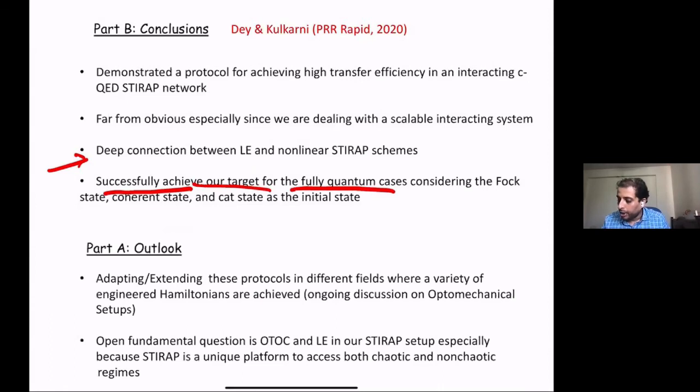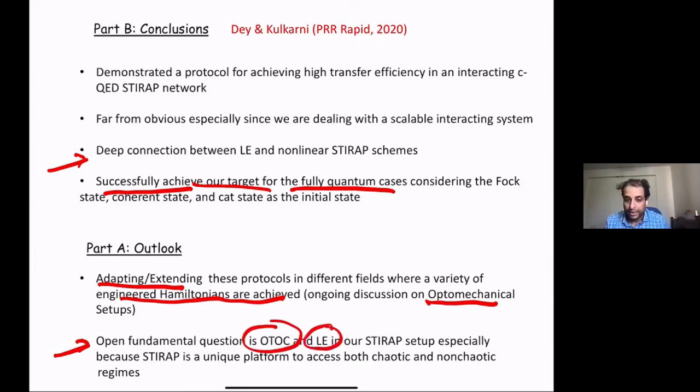As an outlook, we want to adapt and extend these protocols to a variety of engineered Hamiltonians. For example, there are some ongoing discussions in optomechanical setups, and there's a fundamental question that we want to address, where we want to study the OTOC for this kind of system, and also address Lyapunov exponents, because this is a unique system where there are a lot of chaotic and non-chaotic regimes. In this entire parameter space, we have different regimes where the system is non-chaotic and chaotic and so on. So that is the goal.